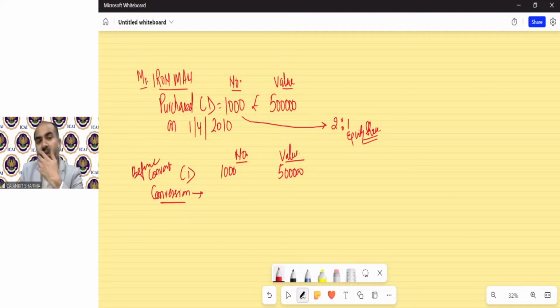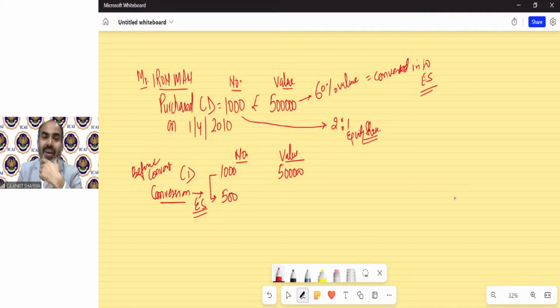So on conversion, he will receive in the ratio of 2:1 the equity shares. So he will receive 500 equity shares against the debentures. And the question says 60% of value of debentures converted into equity shares.